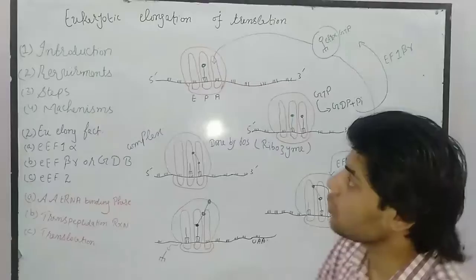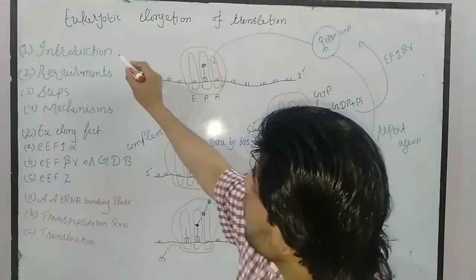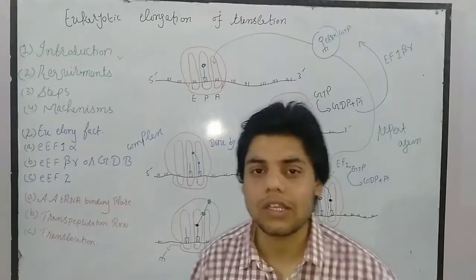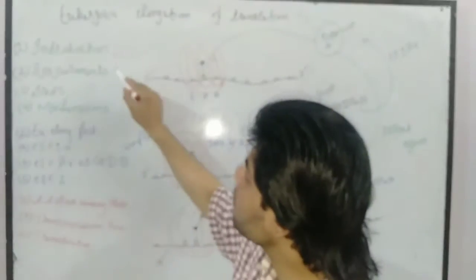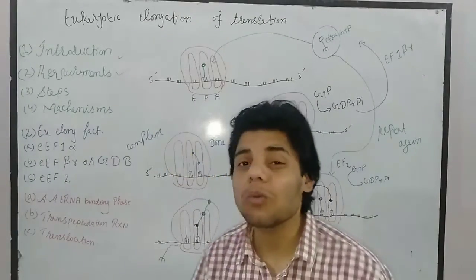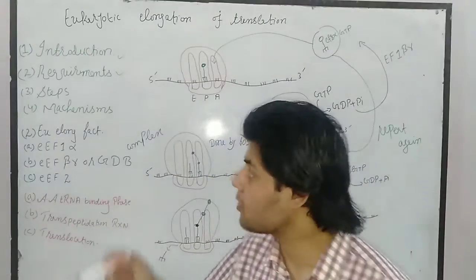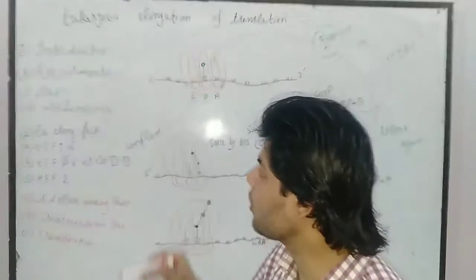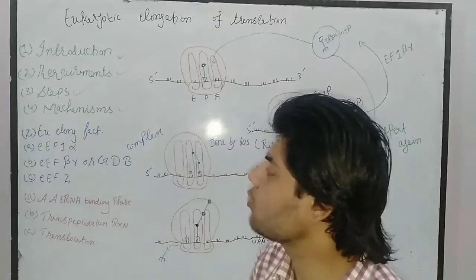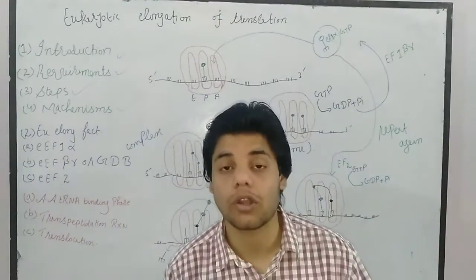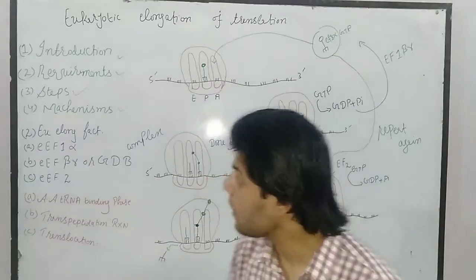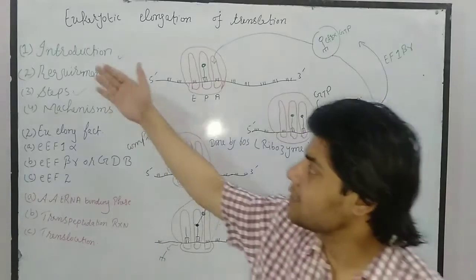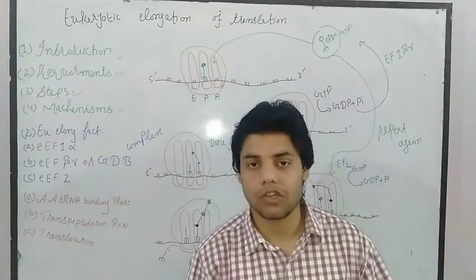Now in this video lecture, we are going to talk about the introduction, that is, what eukaryotic elongation of translation is. We are going to talk about the requirements, that is, what we require in eukaryotic elongation of translation, and the steps that are involved, and we are also going to talk about the mechanisms of eukaryotic elongation of translation. Okay, now first of all, let's talk about the introduction.